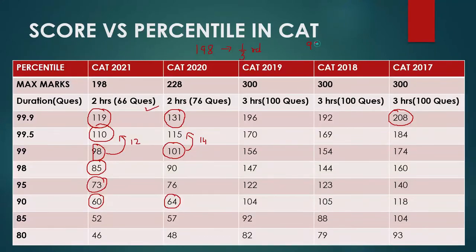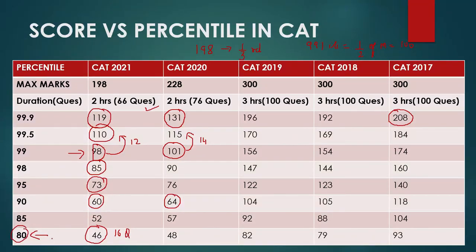If we are targeting 99 percentile, then target half the marks of the paper. So around 99, 100 marks, you will easily get 99 percentile. Only at 98 marks you would have got 99 percentile. But still, if we think, sir, we are just starting syllabus preparation, how can we score? If you get only 46 marks, that is only 16 questions. If we even do 6 questions in every section, we can still easily score 80 percentile. So getting 80 percentile is not a big deal.